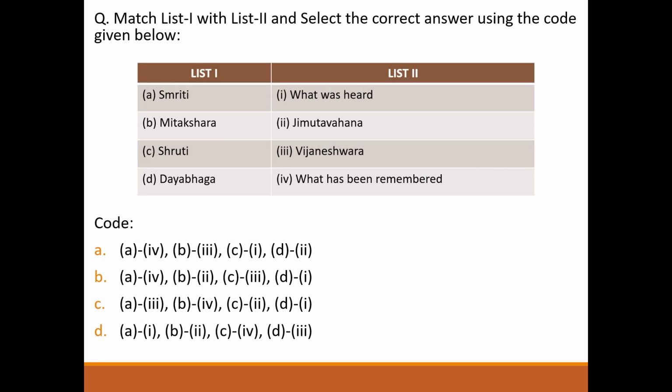Next question. Match the following. Smriti, what has been remembered? Mitakshara, Vijnaneshwara. Shruti, what was heard? Dayabhaga, Jimutavahana. So the answer will be option A.